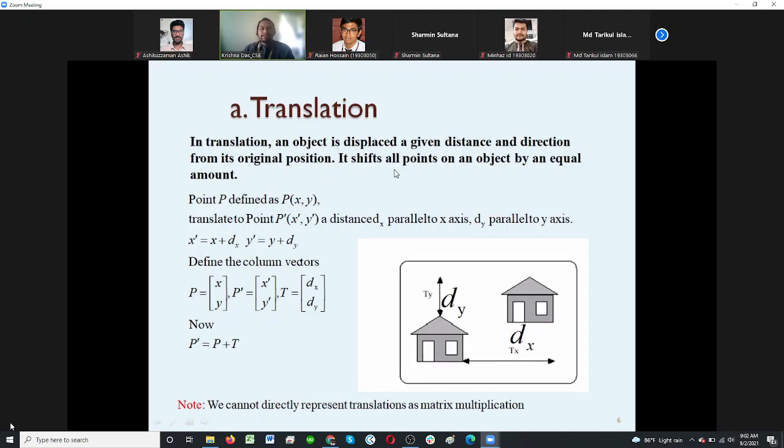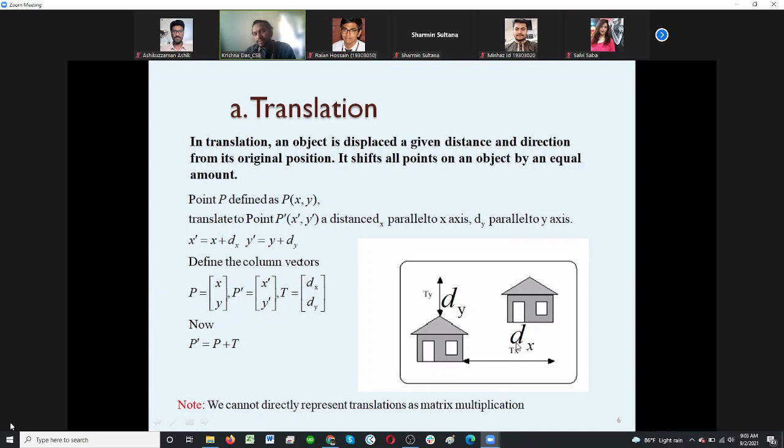It shifts all the points of an object by an equal amount. That is what we are calling the factor. Whenever a point P is defined as having x and y coordinates, for any random point on that object, and it is translated to point P prime, which is x prime, y prime, the distance in x is dx, parallel to the x axis, and dy is parallel to the y axis.